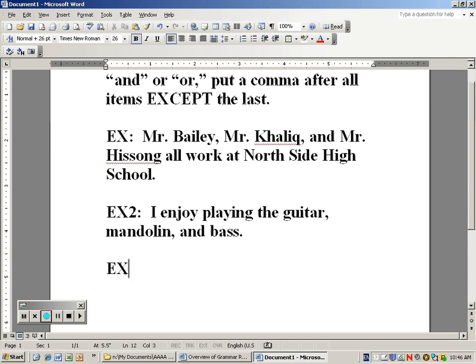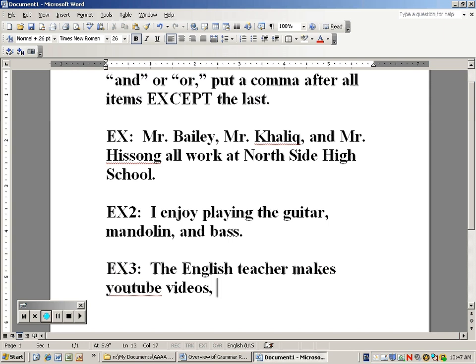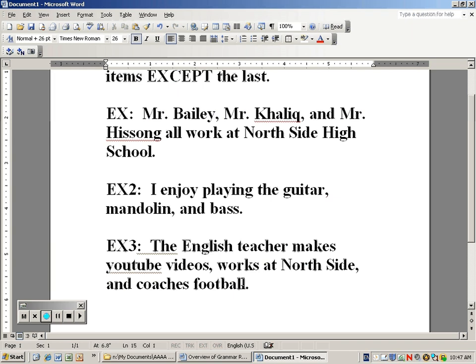The third example, then, that we have of a list of particulars of 3 or more happens to be when we have what is called a complex predicate. In other words, there's more than one predicate to the sentence. And I'll give an example. The English teacher makes YouTube videos, works at Northside, and coaches football.